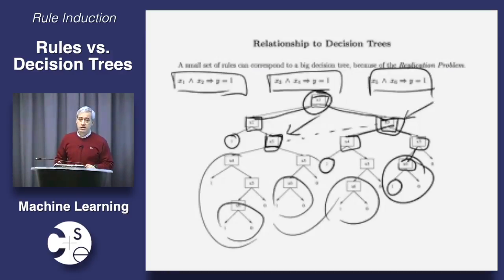And the other way to think about this is that it's a more flexible representation. Since it's more flexible, on the one hand, that's good because you can learn more things, but on the other hand, it's bad because you run a bigger danger of overfitting, or finding some set of rules that looks good just by chance. And this is a trade-off that is always going to be present in machine learning. So we might as well get used to it right at the outset. Okay? Questions? Very good.